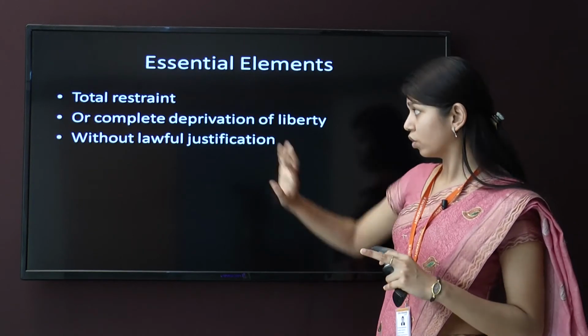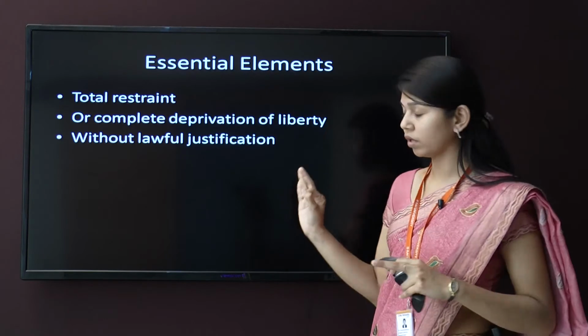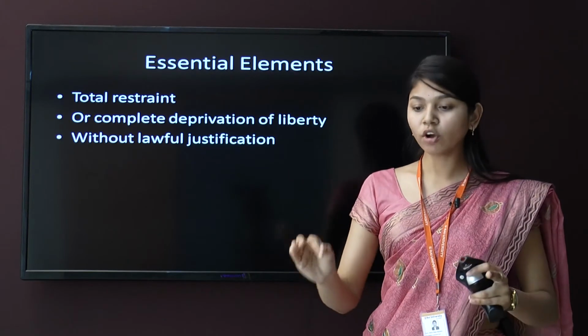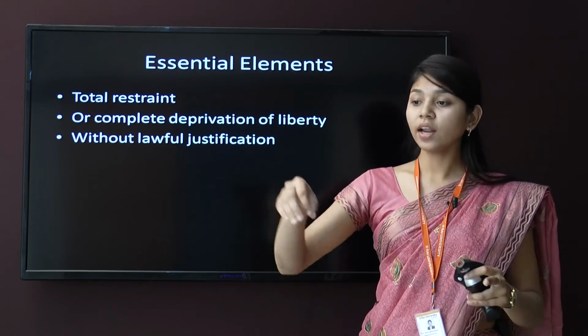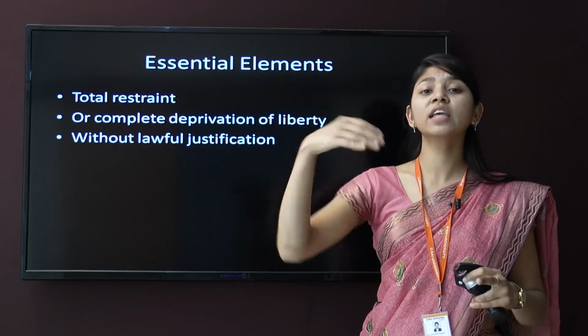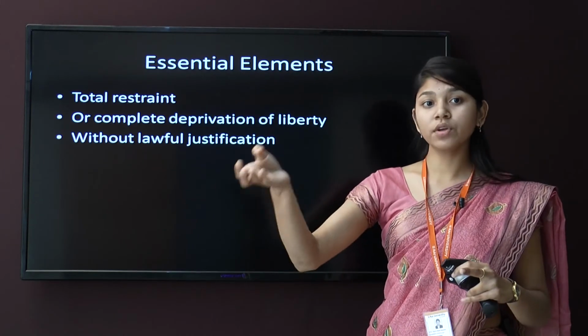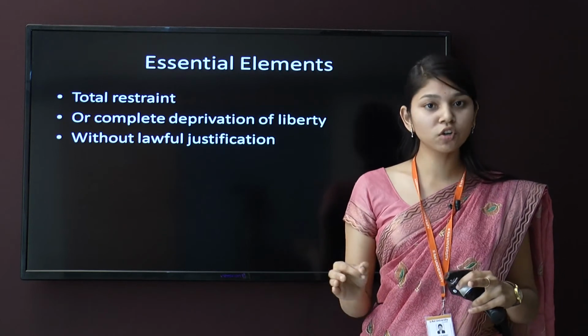That is called total restraint or complete deprivation of liberty. If A is locking a person in a room, there is no way he can come out. So there is a deprivation of liberty.